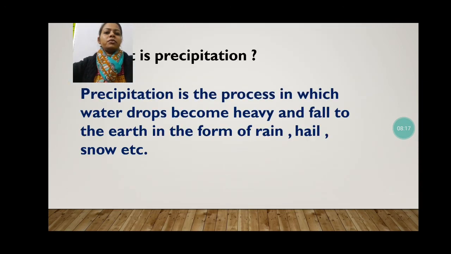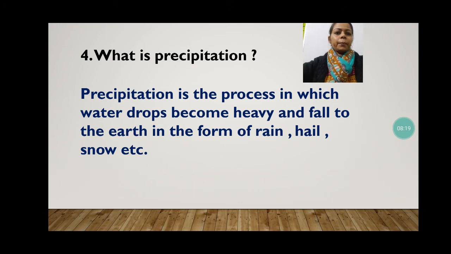The next question we are going to discuss is, what is precipitation? Whenever we talk about precipitation, you just have to keep in mind that something is falling from above. Precipitation means coming down. In this chapter, it means the water is coming out from above in a downward direction.